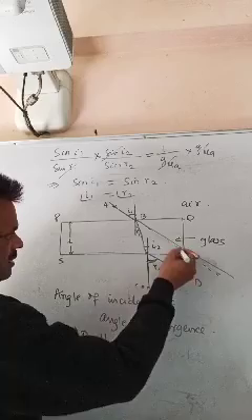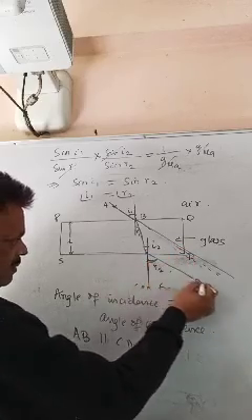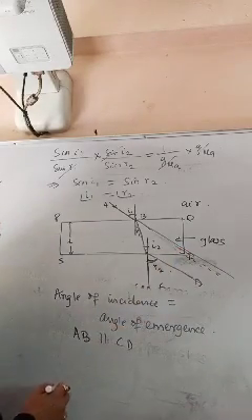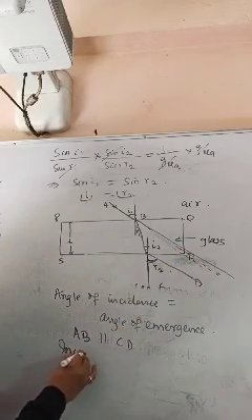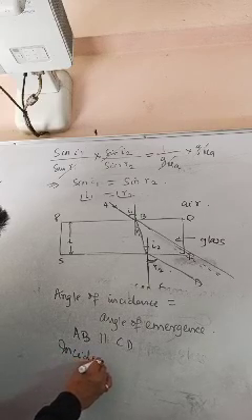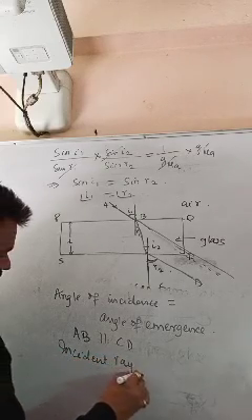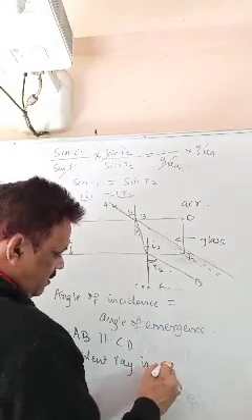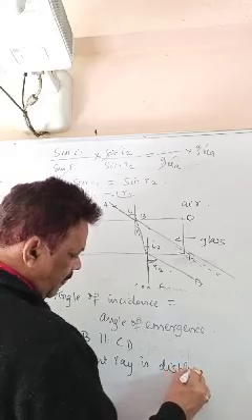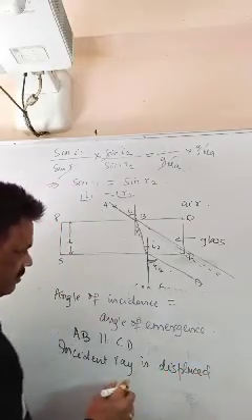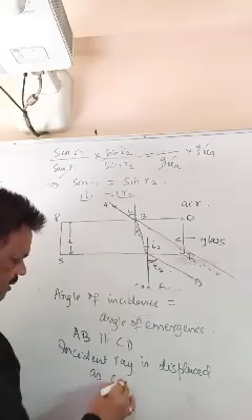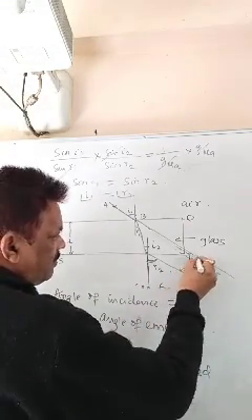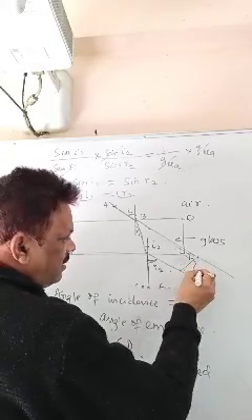So this is, that means, incident ray or refracted, these two become... that incident ray is displaced as CD. So this distance between them you call lateral displacement.